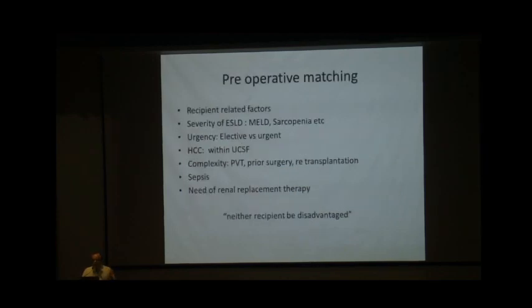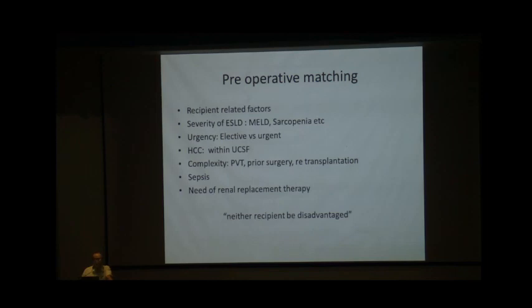After meeting these requirements, preoperative matching is difficult because the underlying principle is that neither recipient should be disadvantaged. It's the recipient-related factors, such as severity of ESLD, accepting one patient who is relatively stable and one who demands, like a very high MELD. The chances of this transplant happening will be remote if one patient is sicker and the other patient is not. Urgency: we have to take a call whether we should stick only to elective swap exchange or one patient can be urgent. This is also logistically very demanding.